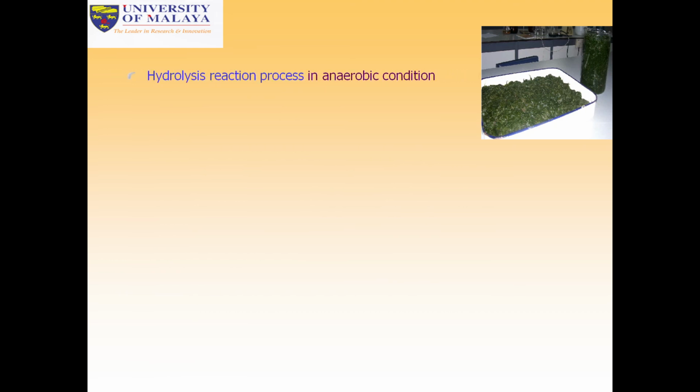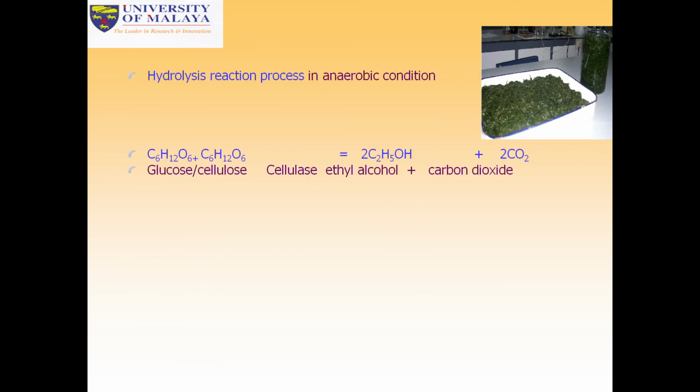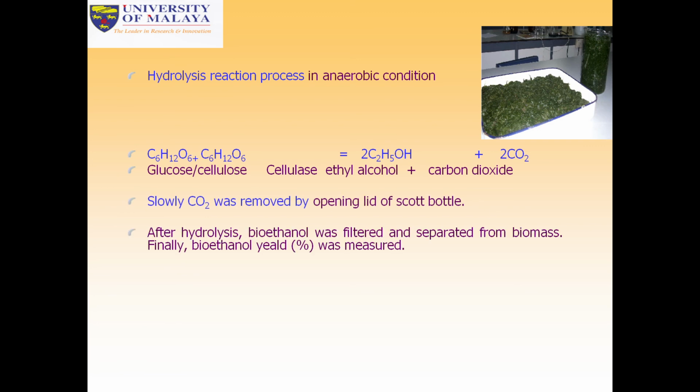And then we can see here the hydrolysis reaction process in anaerobic conditions. This is the glucose, cellulose, then cellulase enzymes or amylase enzymes can be used, and ethyl alcohol and carbon dioxide are produced. Slowly, carbon dioxide was removed by opening the lid of the Scott bottle. After hydrolysis, bioethanol will be filtered and separated from biomass. Finally, bioethanol yield will be measured.